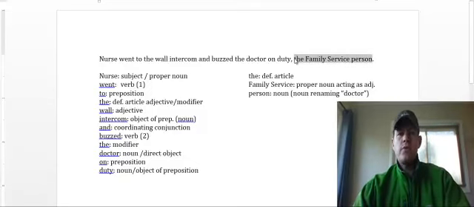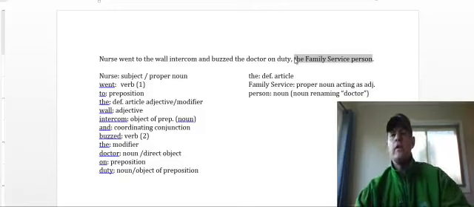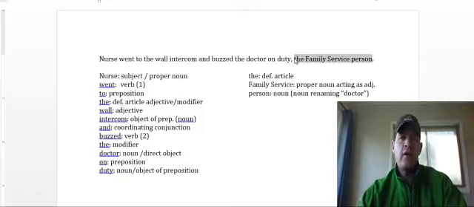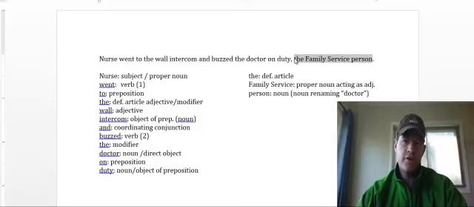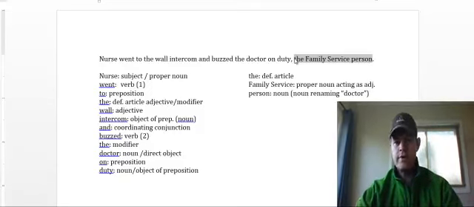So if someone were to talk about me, they might say, Brendan Tote, my English teacher, lives in Sioux City, okay? So my English teacher in that situation is a noun phrase. And then that word teacher, that's a noun, and that's renaming Brendan Tote, right? So it's one noun, teacher, renaming another noun, proper noun, Brendan Tote.